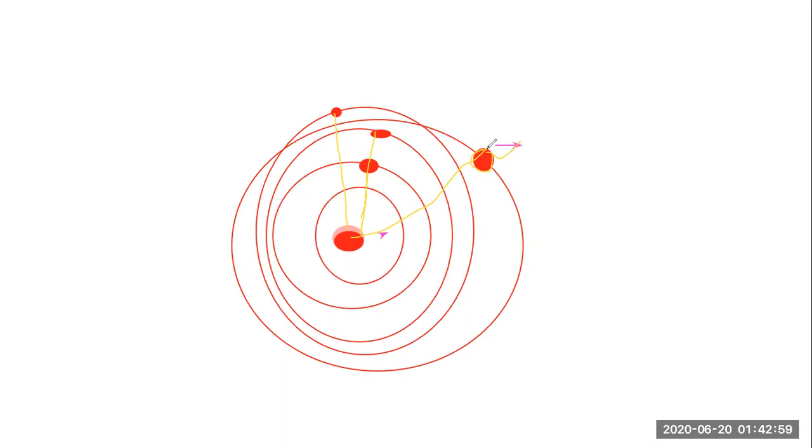So why is this so? Why is only the outermost electron going to show the activity? The reason behind it is very simple. The electron which is very close to the nucleus has a strong force attracting it. But whenever the electron is at a larger distance from the nucleus, the nuclear attraction is a little bit less.